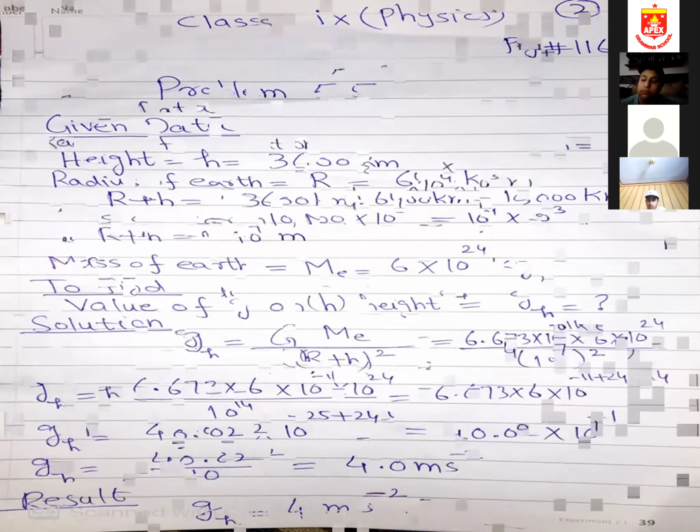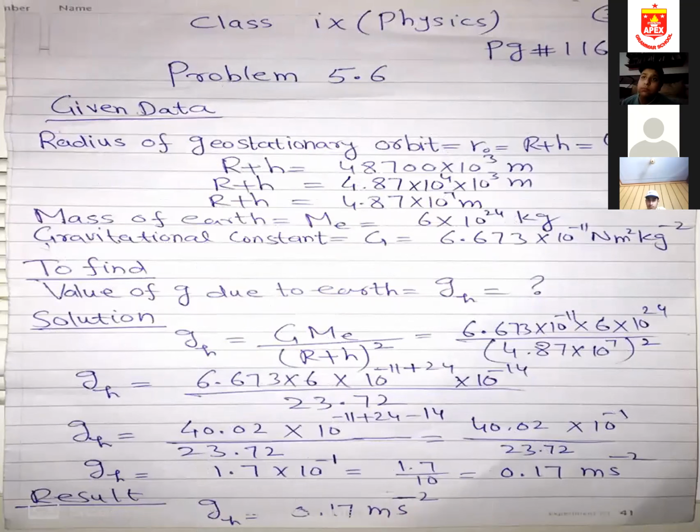Now I'm moving towards the next numerical problem, 5.6, on page 160. Find the value of g due to the Earth at a geostationary satellite. The radius of the geostationary orbit is 48,700 kilometers. Okay, so what is given to me?